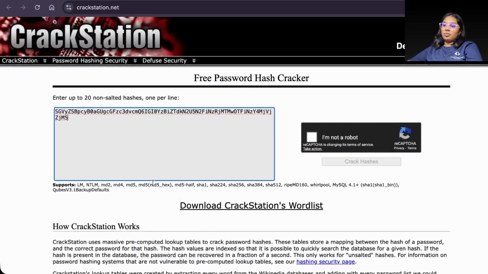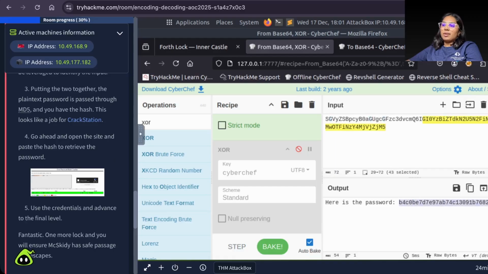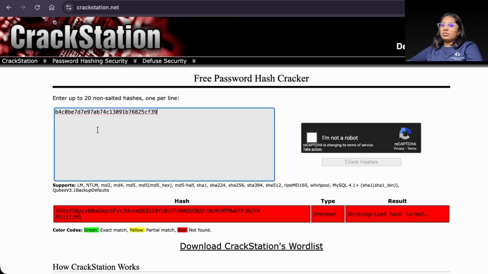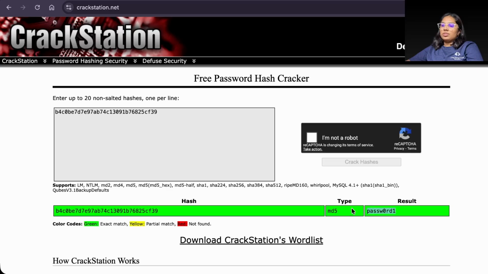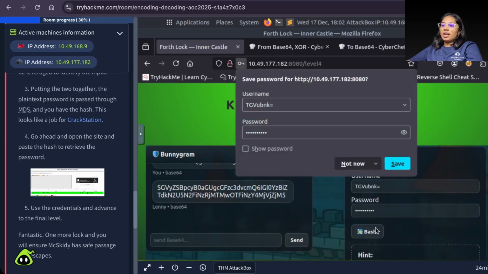Oh, it did let me paste it. Thank you. Oh, wait, I didn't remove this. This is the password. Sorry, my bad. Control C. And the password is this. Let us paste it here and bash.